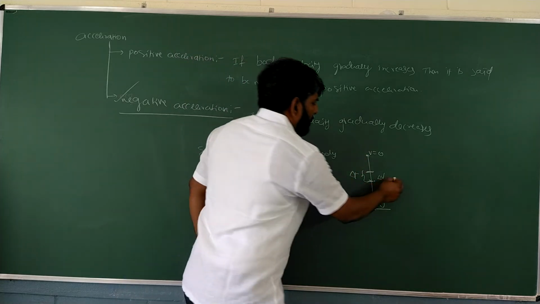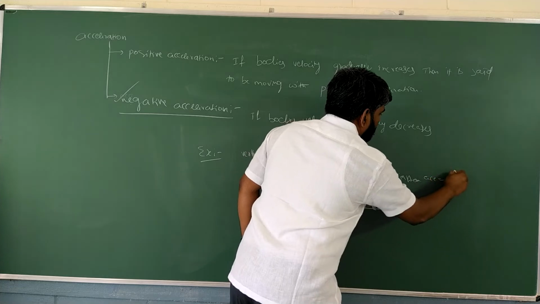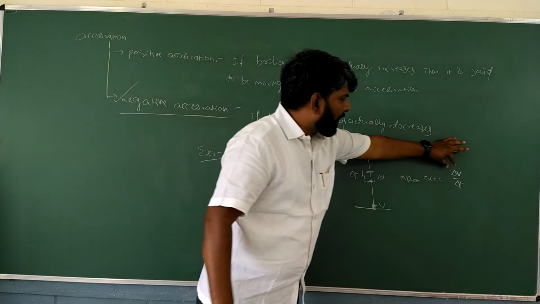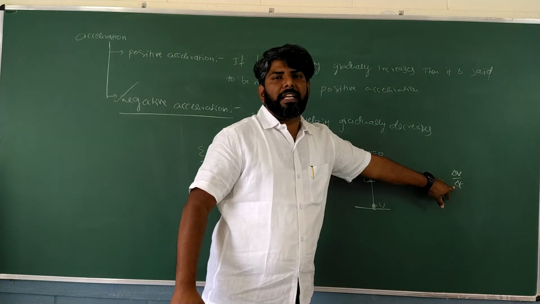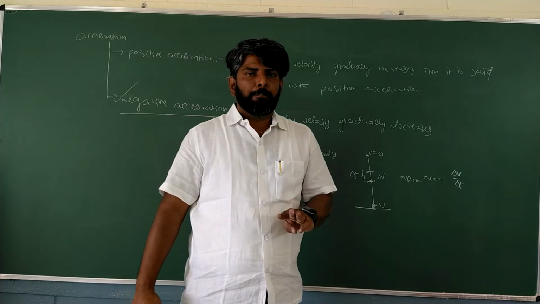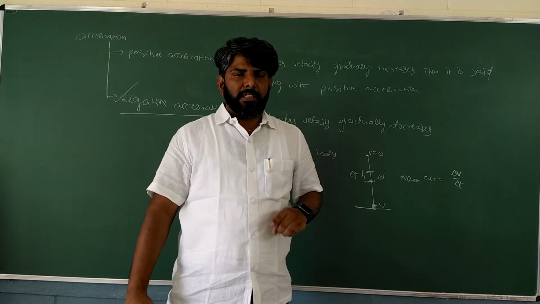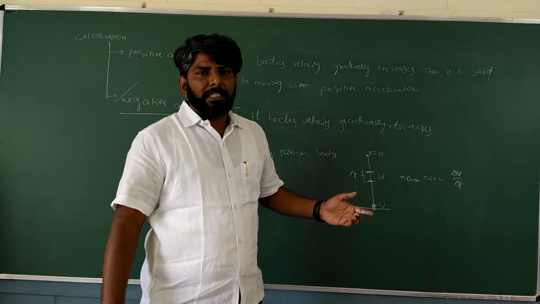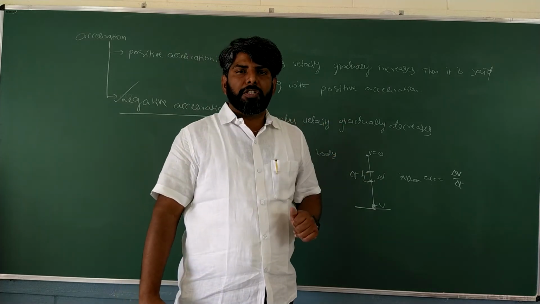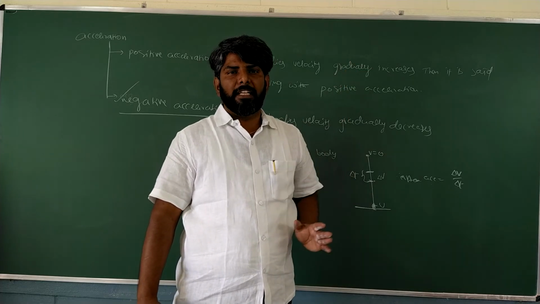So that's why instantaneous acceleration is equal to delta v by delta t. Delta v by delta t, the change in velocity in a particular instant of time. That is called instantaneous acceleration. So totally three: positive acceleration, negative acceleration, instantaneous acceleration. If a body's velocity gradually increases, then it is said to be moving with positive acceleration. Right? Example for that, freely falling body.